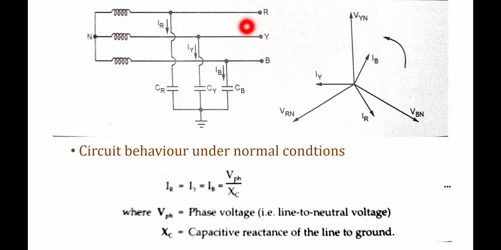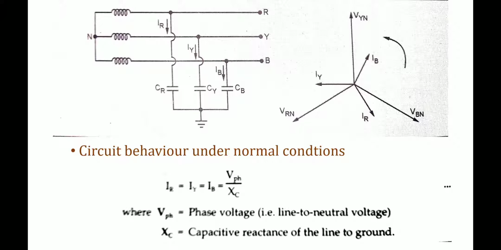These phase voltages VRN, VYN, VBN will have the same magnitude, and these voltages are displaced from one another by 120 degrees. Okay. Next thing is the capacitive currents, that is IR, IY and IB here. So these capacitive currents will also have the same value.